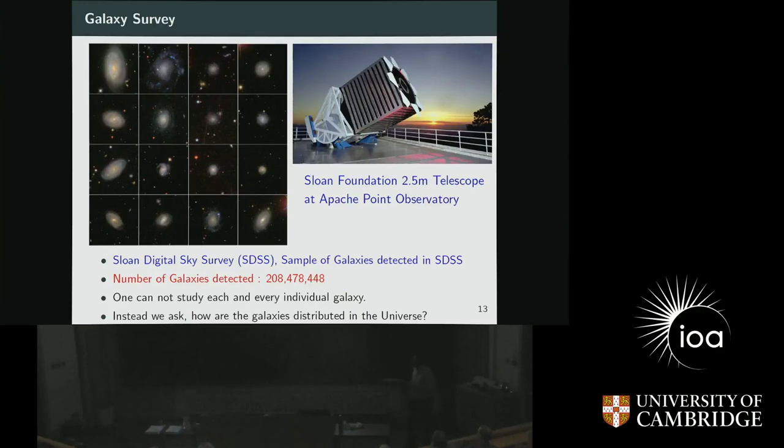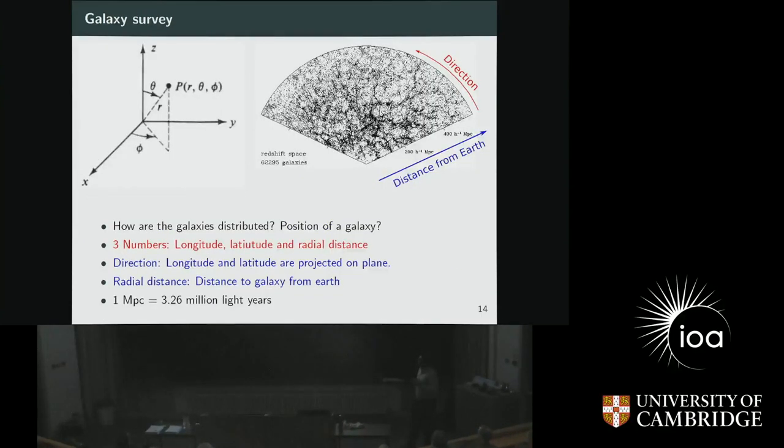To do that, first of all, we need to locate a galaxy in the sky. And there are 3 numbers required. Whenever we want to locate any galaxy, we need to define 3 numbers. The first number is the longitude, how much it is with respect to the horizontal axis. The second is the latitude, in the vertical direction. And the third is the distance. So this is a spherical coordinate system that we are talking about.